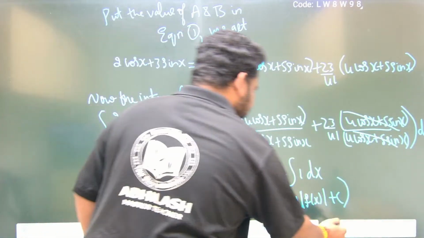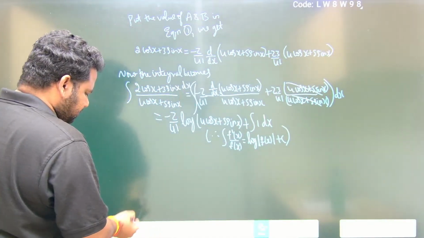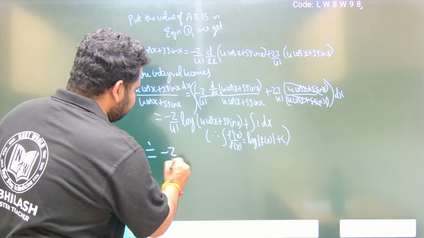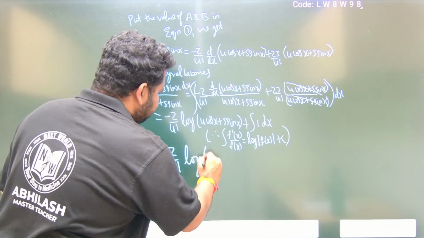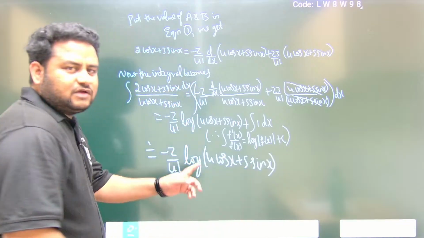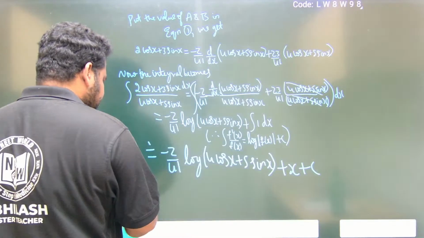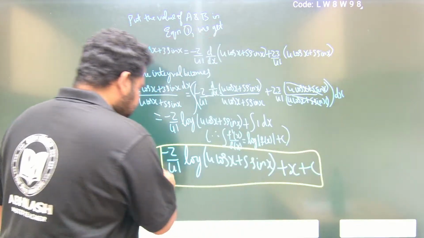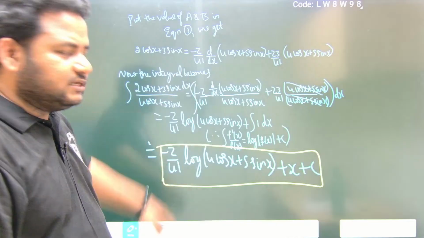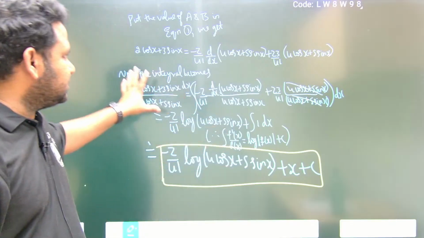Now see here, finally this will become equal to minus 2 by 41 into log of 4 cos x plus 5 sin x, plus integral of 1 dx, which is nothing but x plus c. This is the final answer we will get. So this is the method which we will use. First two types we solved using one method, third and fourth we solved using another method, that is numerator is equal to a times d by dx of denominator plus b times denominator. That is the thing we solved for this.